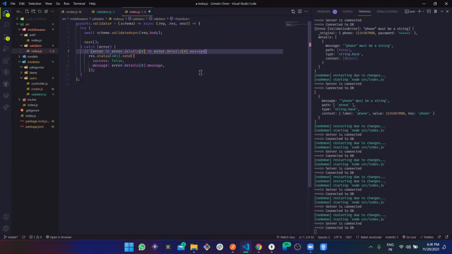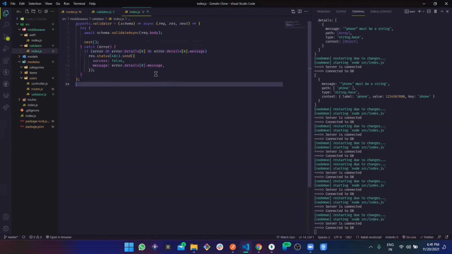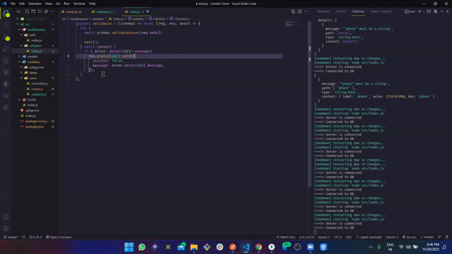So ultimately if this message is there, then we are going to send it. In JavaScript we don't even need to write all this, we can just pass this as an optional parameter right here. Suppose if there is any error, then move forward and check whether the details has a first item or not. If it has, then move forward and check whether there is a message or not. So these are just shortcuts to use.